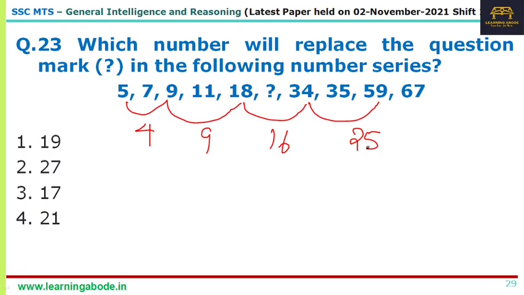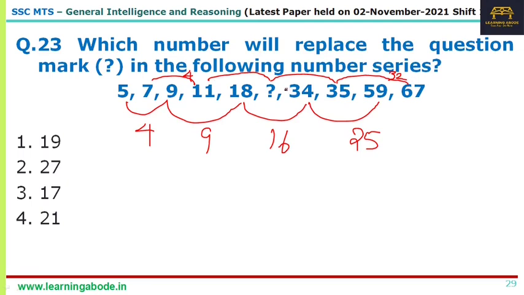But that is applicable only to those numbers in the odd positions, and anyhow that is not helpful for our answer here. So let's look at the difference the other way around. 7 and 11 is 4, 11 and something we don't know, 35 we don't know, and 35 and 67 is 32. So we have 4 and we have 32.